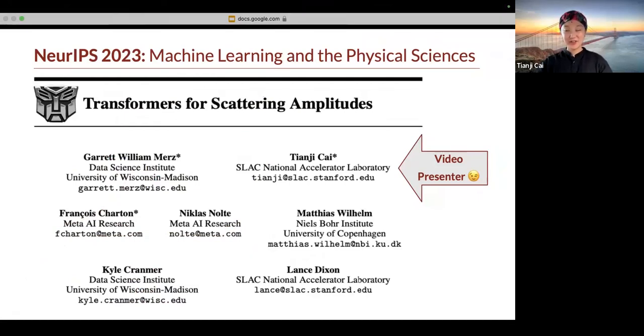Today, I'm excited to share with you a novel application of large language models in theoretical particle physics. We like to tackle the challenging problem of scattering amplitude calculations by using transformer models. In this first proof of concept work, we show that transformers can achieve very high accuracy in predicting N-gluon amplitude results.